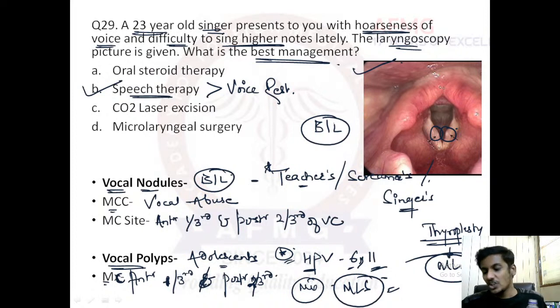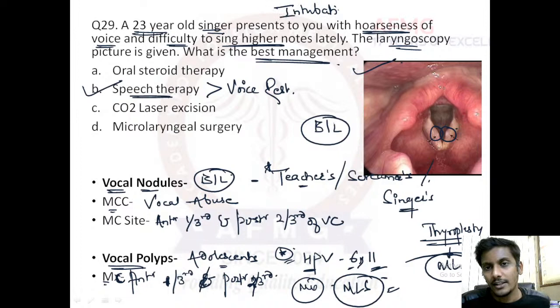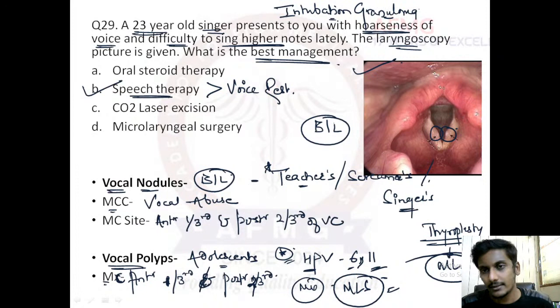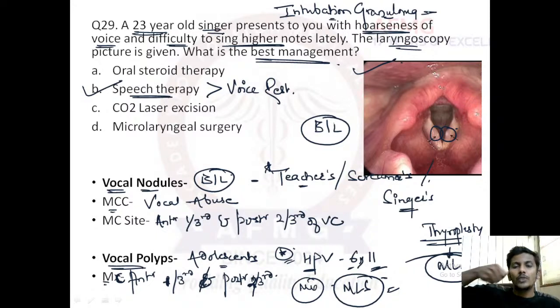Whereas the location is different in cases of intubation granuloma. Sorry. Just correct yourself, guys. Polyps में the location is the same as that of vocal nodules, anterior 1/3 and posterior 2/3. Sorry for that mistake. And intubation granuloma, it is the other way around. That means anterior 2/3 and posterior 1/3. I hope this is fine, because during intubation, the most commonly injured part will be the junction of anterior 2/3 and posterior 1/3.